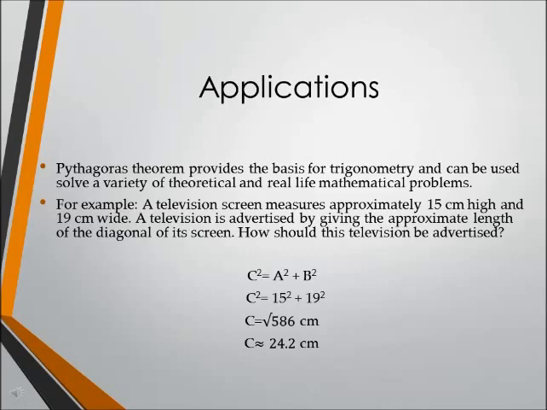Using Pythagoras' theorem, c squared is equal to a squared plus b squared. Therefore, c squared is equal to 15 squared plus 19 squared, so c is equal to the square root of 586, which is approximately equal to 24.2 centimeters.